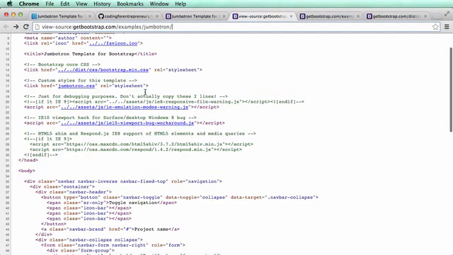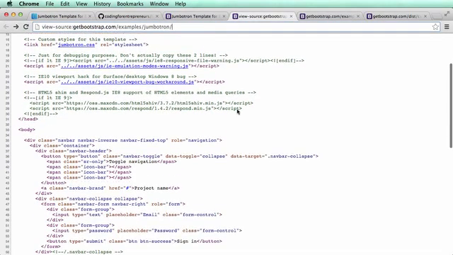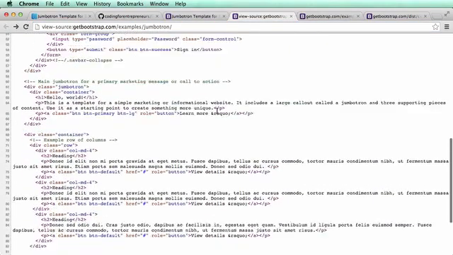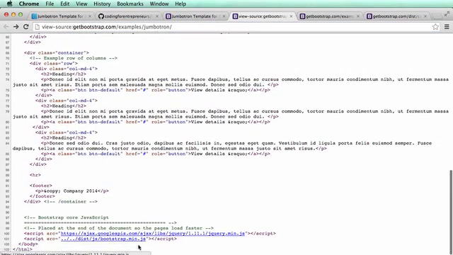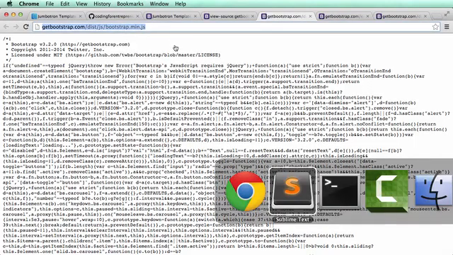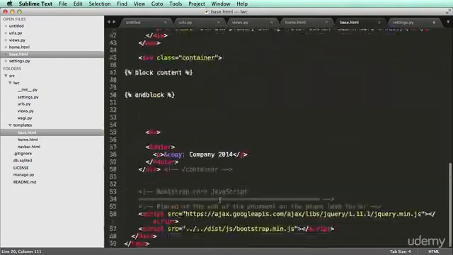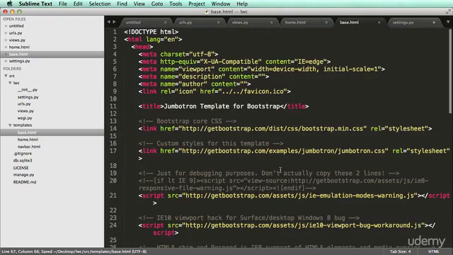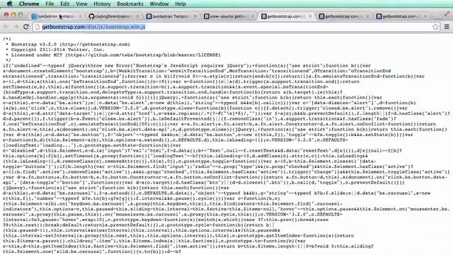All right, so I'll go back. And then this one's already running through. That's good. If I scroll to the bottom, I see that jQuery is already there. And then I have Bootstrap, and I just want to grab that last one. So copy link address. Sorry, that went off the screen. So I'll copy it here and scroll down to the bottom. Paste it there. All right, so that tedious work is now done.